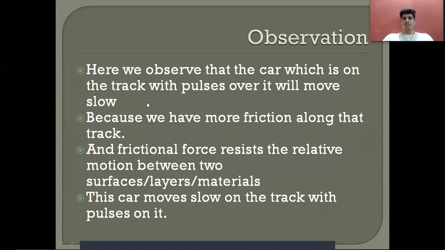So here we observe that the car on the track with pulses over it will move slowly. Because we have more friction along that track, the frictional force resists the relative motion between the two surfaces of materials. In this example, we have the surface of the tire on the car and that stripe of cardboard. So, due to more friction, it will resist the movement of the tire along the stripe, and thus the car moves slowly on the track with pulses on it.